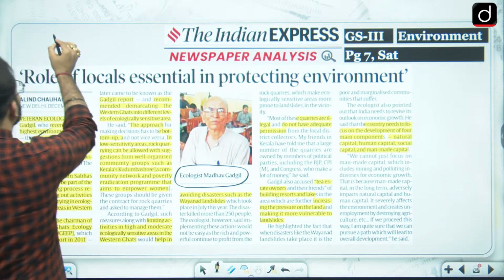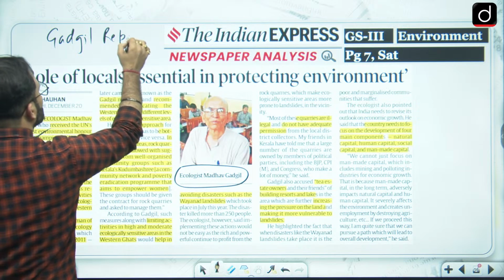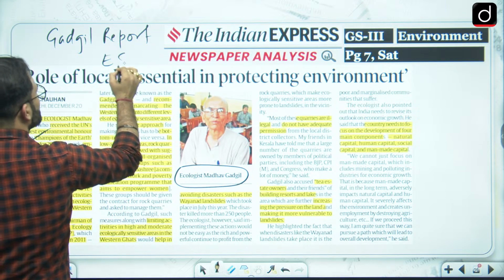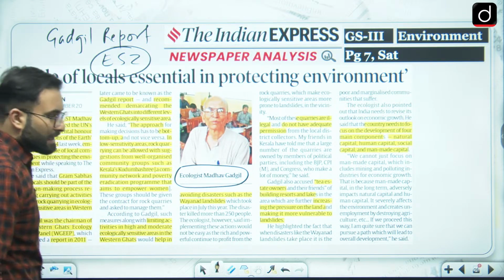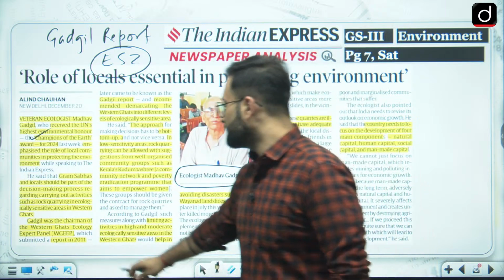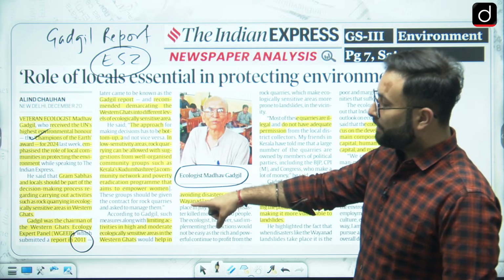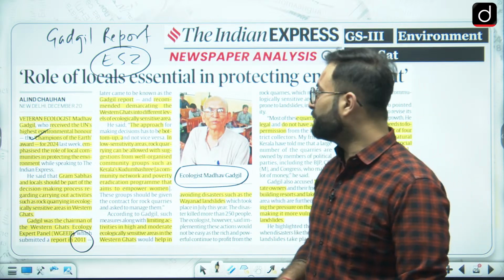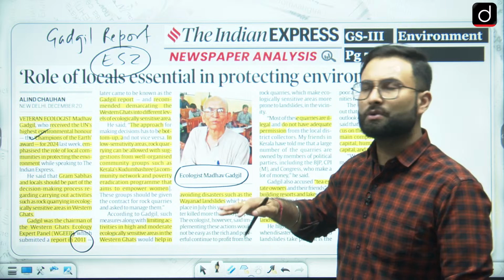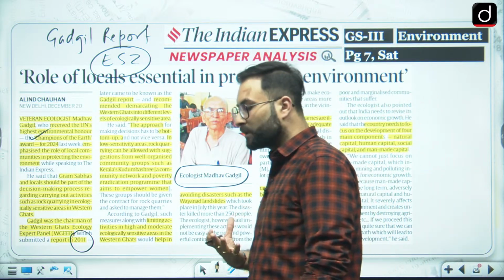When we are talking about the Gadgil report, you must have heard about the eco-sensitive zones in the Western Ghats. He has actually worked on that, and he submitted the report in 2011, I guess. Yes, he submitted the report of the Western Ghats Ecology Expert Panel in 2011, because of which he is in the news. Other than that, his approach was to go for the bottom-up approach.